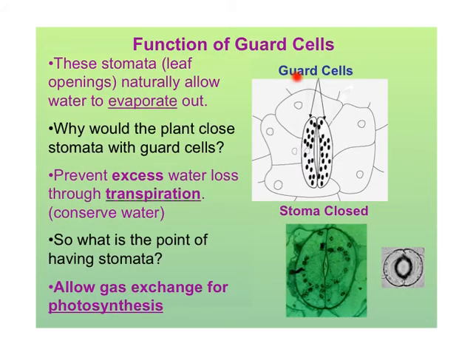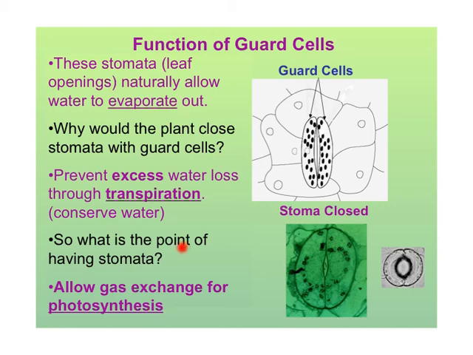Here we're going to look at the guard cells. And these are the cells around the opening. And remember, the opening is called the stoma. These stomata, or the leaf openings, allow water to evaporate out. So why would the plant close the stomata with the guard cells? Because when it gets very hot or at nighttime, that prevents the excess water loss through transpiration. Transpiration is when water leaves the plant.